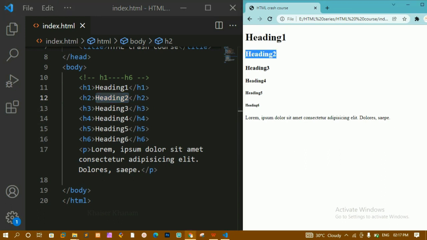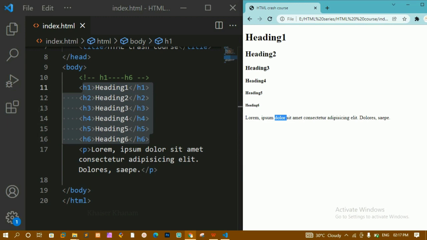This H2 is not displayed after the H1 heading because these are block level elements. Block level elements take the complete width. Whatever width is left out, they will take the complete 100% of the browser width. All the headings are block level elements, and the paragraph is also a block level element.